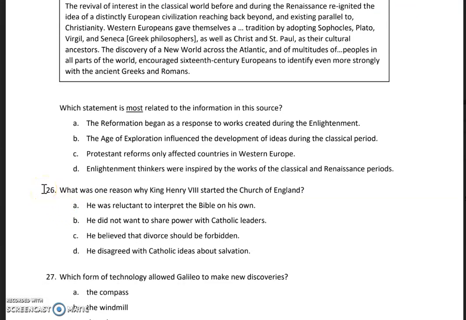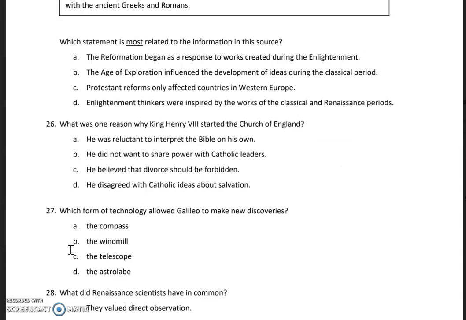Number 26. What was one reason why King Henry VIII started the Church of England? A. He was reluctant to interpret the Bible on his own. B. He did not want to share power with Catholic leaders. C. He believed that divorce should be forbidden. D. He disagreed with Catholic ideas about salvation.